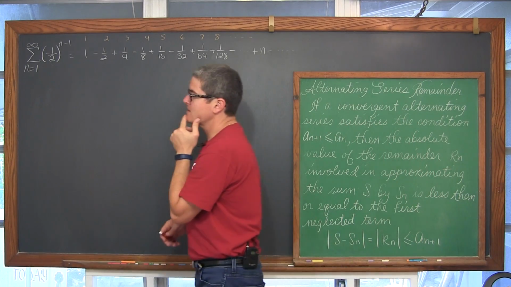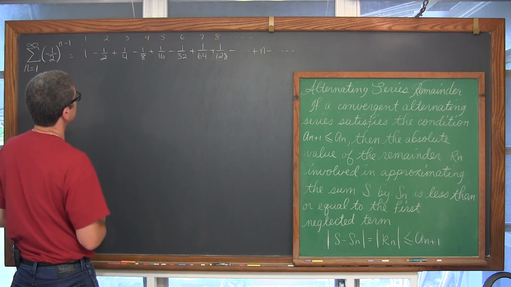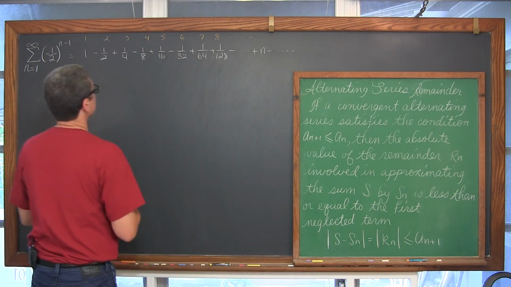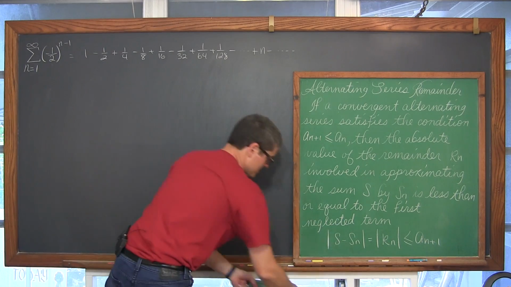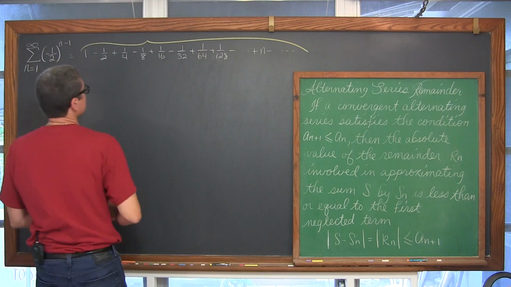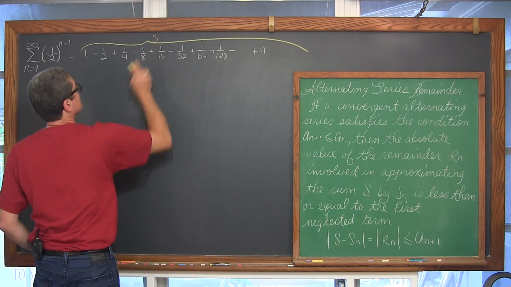So what is the infinite sum? I've got this up too close to the top of the board, so let me take out these counting values of n and just say that this whole expansion, of course, is s.